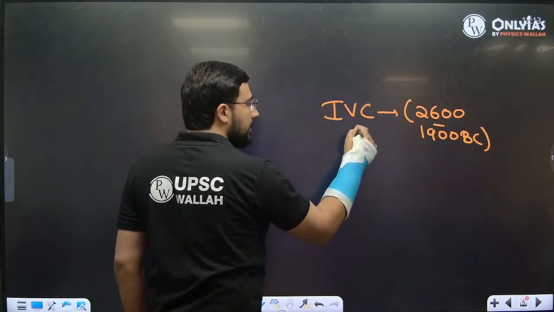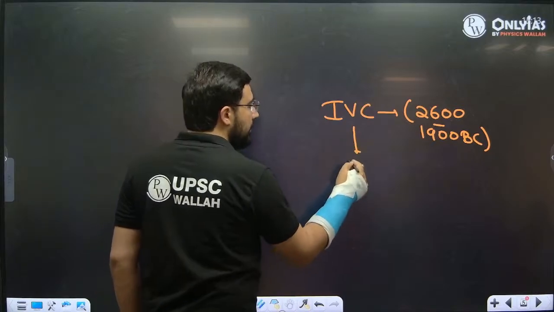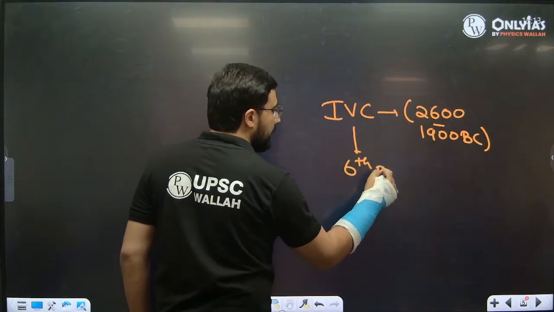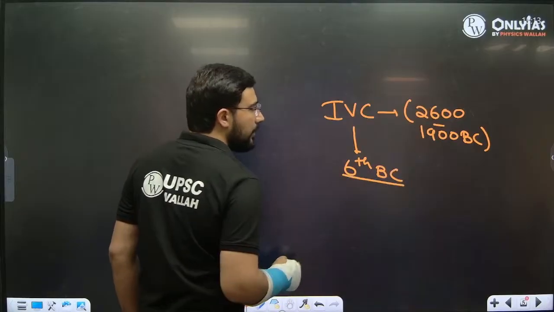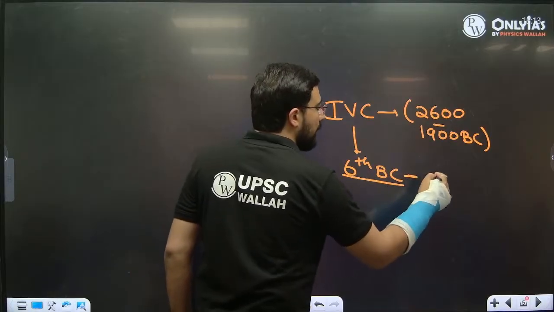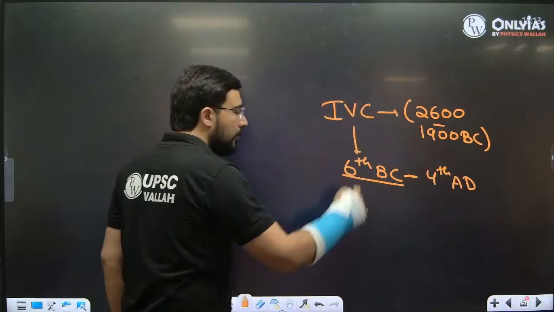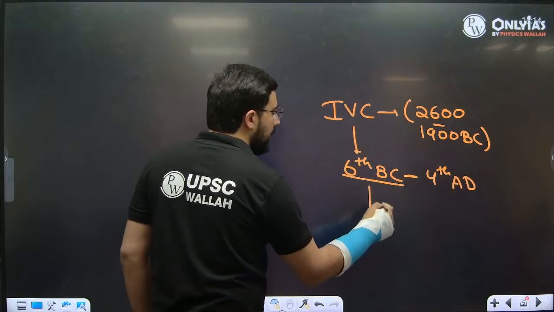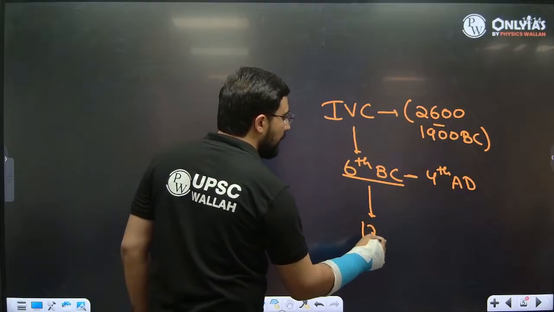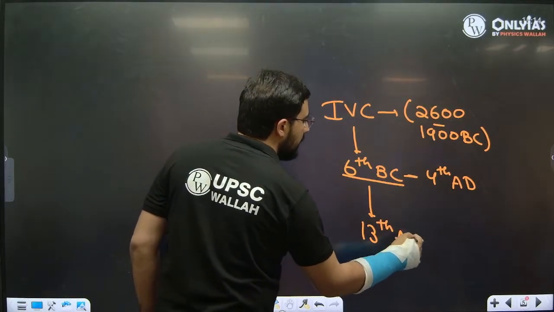Then Vedic Aryans came, so they were not urbanized. Then we see the 6th century BC. This urbanization is going to continue till broadly around the 4th century AD. Then there is going to be a phase of de-urbanization, and then again the re-urbanization is going to happen across India in the 13th century.